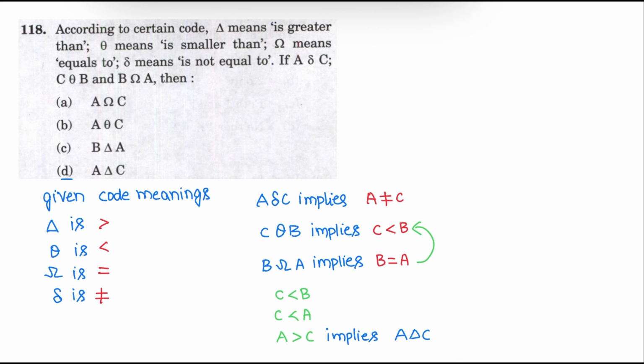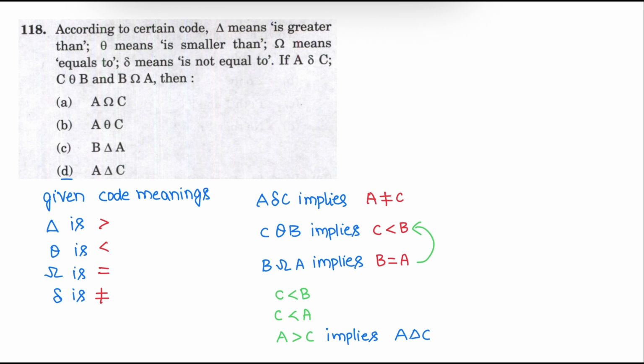Question number 118. According to a certain code, delta is represented as greater than, theta is represented as less than, omega is represented as equal to, and small delta is represented as not equal to. These are the four different codes for greater than, less than, equal to, and not equal to.